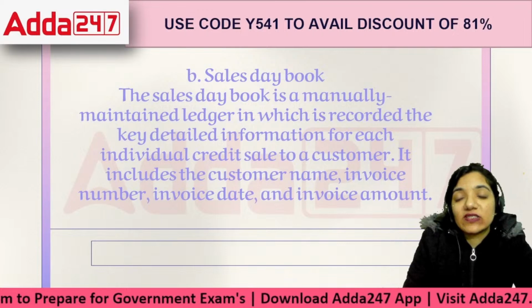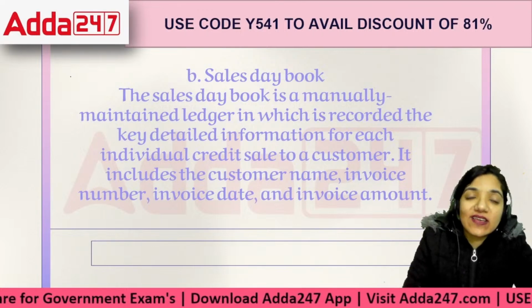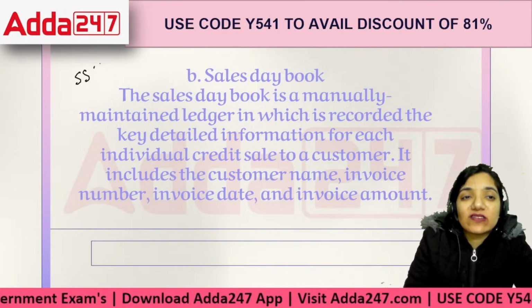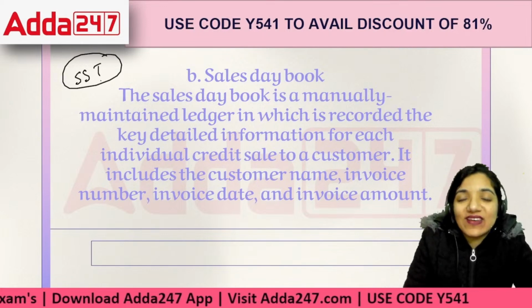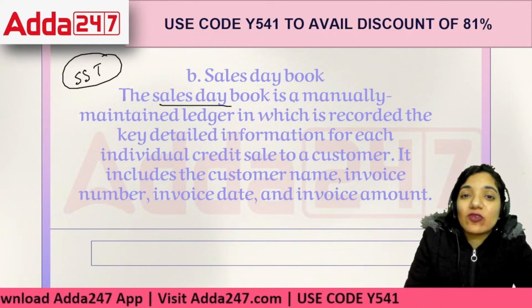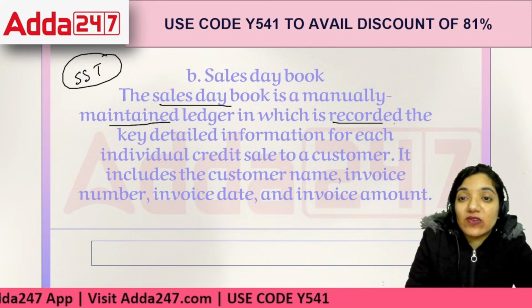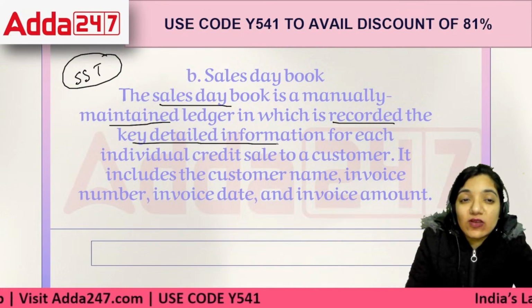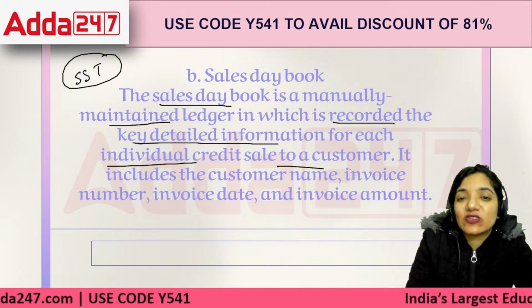This book records directly only the credit sales, nothing else. So we are directly noting down the SST homework in the SST notebook only. It's just like that. The sales day book is a manually maintained ledger in which we record the key detailed information for each individual credit sale to a customer.